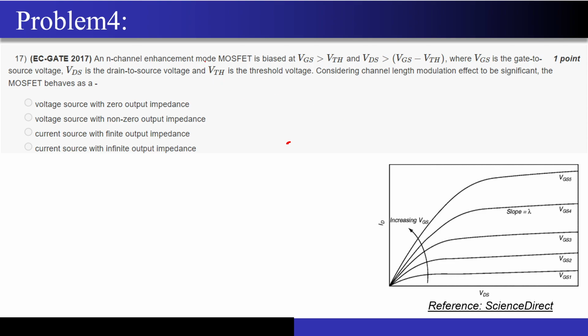An N-channel enhancement mode MOSFET is biased at VGS greater than VTH and VDS greater than VGS minus VTH. Correct? So what is this condition? This is the saturation mode of operation. Correct? VDS and VGS are the notations, and VTH is the threshold voltage. So considering the channel length modulation effect to be significant, the MOSFET behaves as.